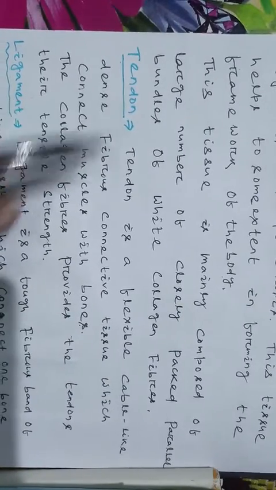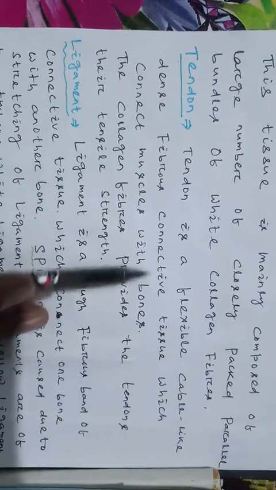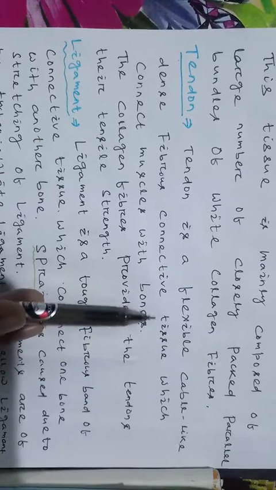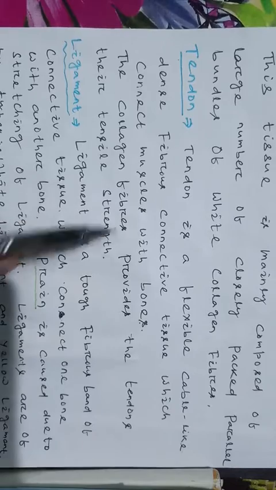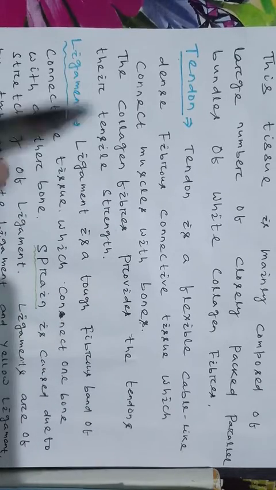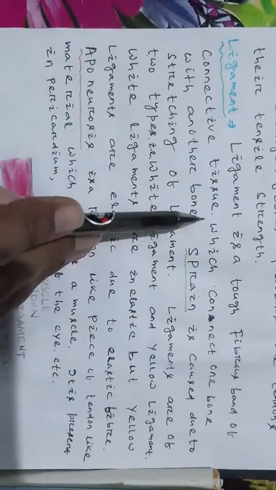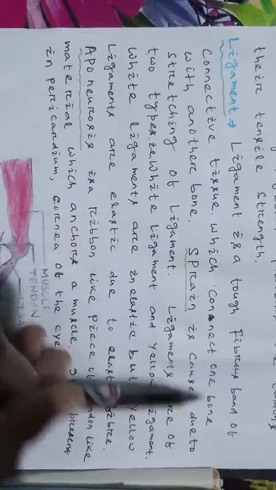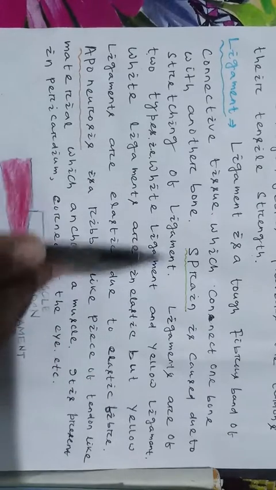Then tendon. Tendon is a flexible, cable-like, dense, fibrous connective tissue which connects muscle with bone. The collagen fibers provide the tendons their tensile strength. Then ligament. Ligament is a tough fibrous band of connective tissue which connects one bone to another bone. Sprain is caused due to stretching of ligament.